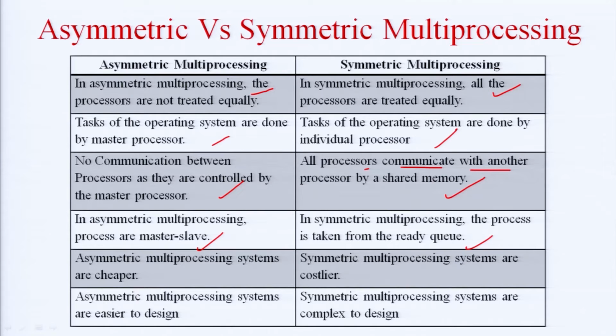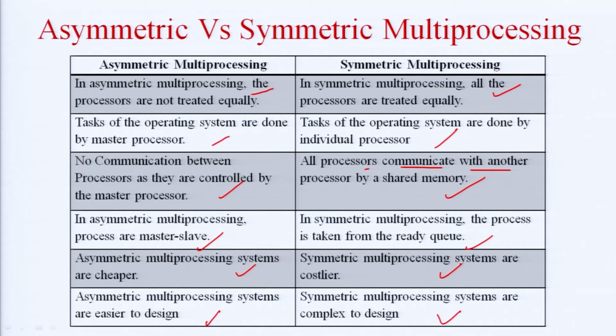In case of asymmetric multiprocessing systems, these are cheaper, but the symmetric multiprocessing systems are costlier because the symmetry has to be maintained, and for that complicated circuitry has to be used. So, they prove to be costlier. Asymmetric multiprocessing systems are easier to design, symmetric multiprocessing systems are complex to design.